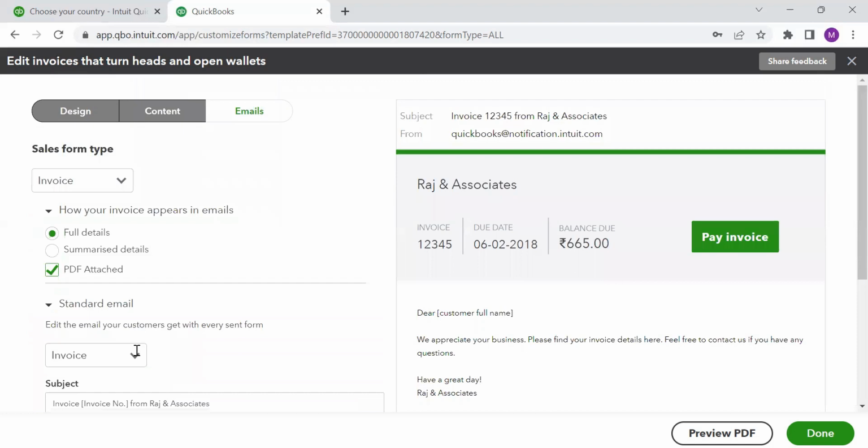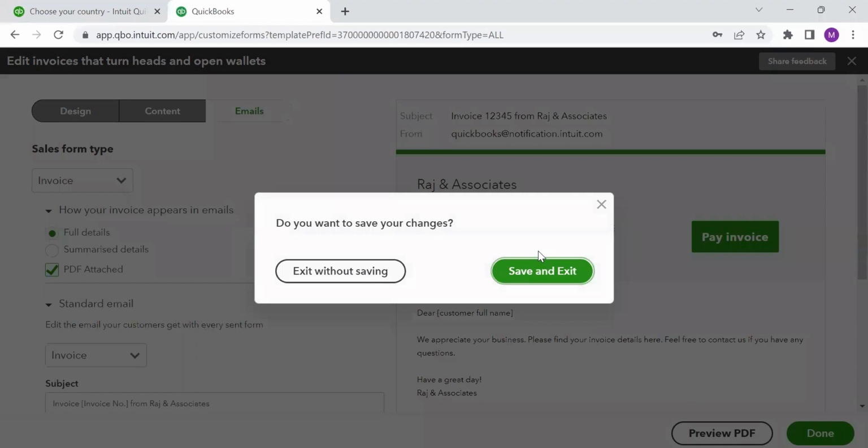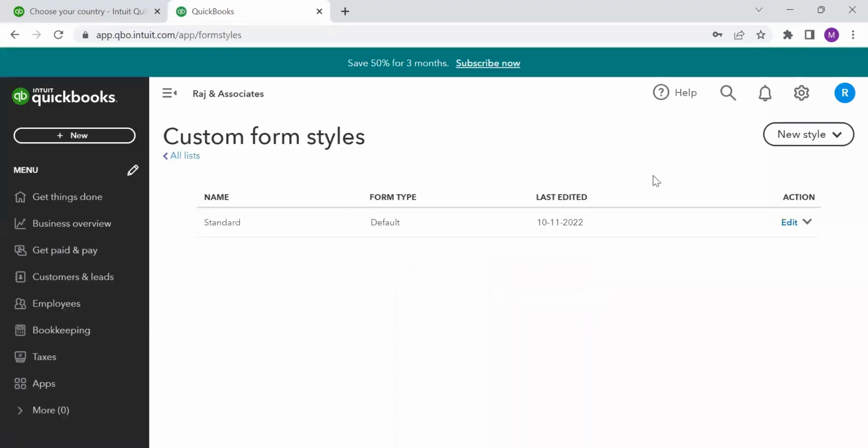If I wish to change the emails, I can also change the emails or any other details which are required. Now, this is a standard format which is given by QuickBooks. I can exit without saving for now. If I do not wish to change the standard format, I have an option to add a new style.